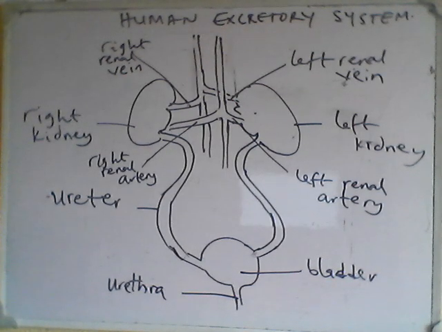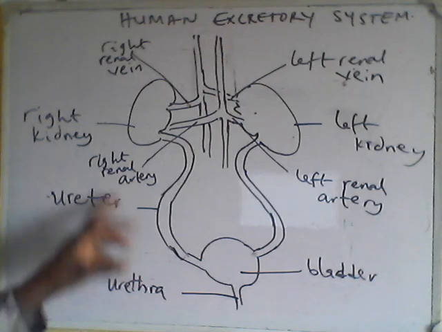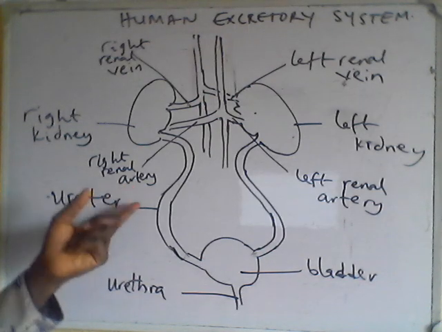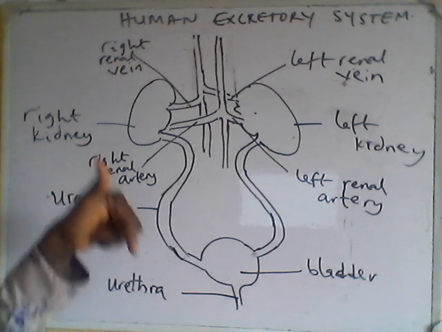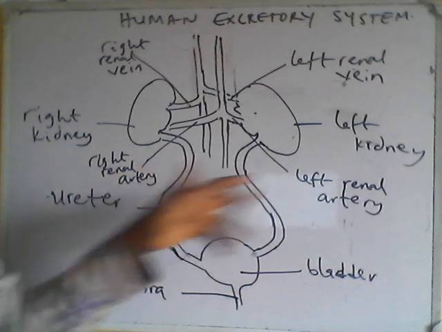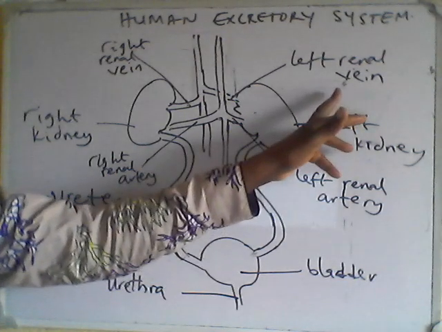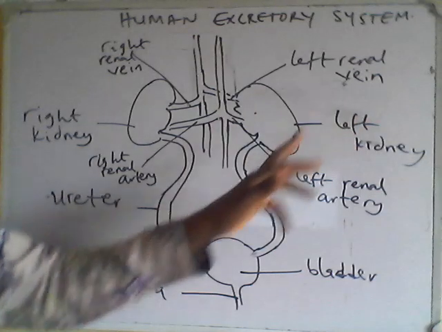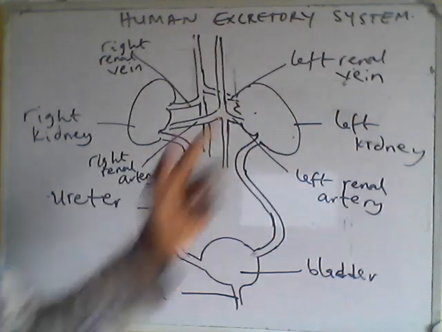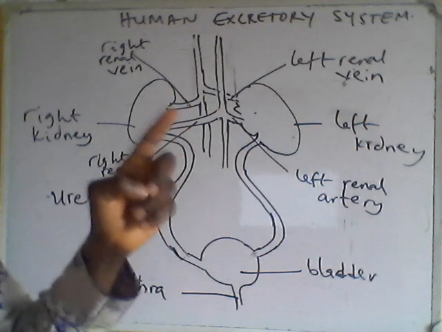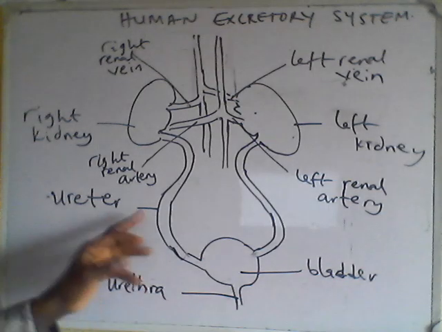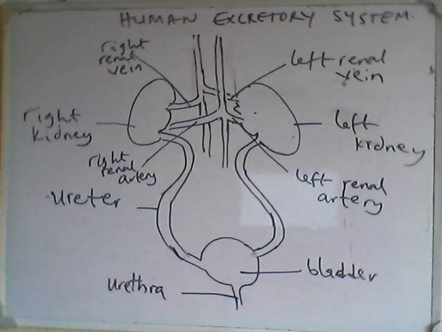Even when we talk about the heart, anything to do with an artery brings in oxygenated blood, understand? And the renal vein takes out deoxygenated blood. Let me put this spelling on the board.